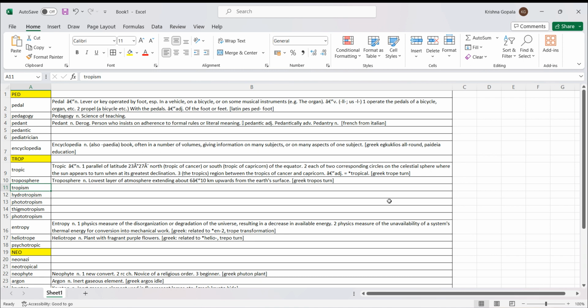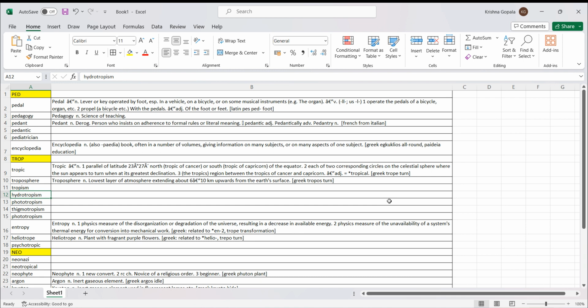For example, hydrotropism. Hydrotropism is when a plant's roots grow in the direction of increasing moisture. They hope to obtain water. They go in the direction where the moisture is. That is called hydrotropism. Phototropism. Photo is light, right? A plant or fungus moves towards light, usually the sun, because in colder climates they want that warmth from the sun, right?